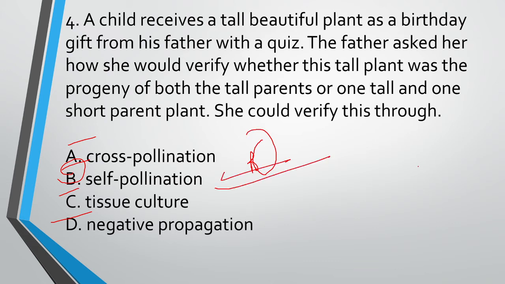So what is self-pollination? See, a plant has a male reproductive organ which is known as stamen, and a female one which is known as stigma. Self-pollination occurs when pollen from the anther, the upper part, this is a tube type system, and the upper thing is known as the anther, and here there are pollens.